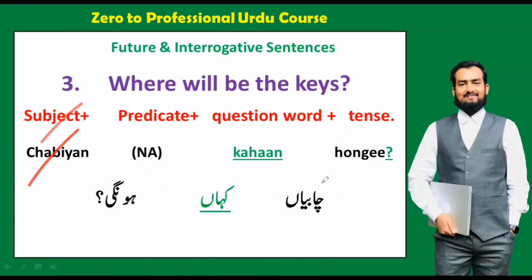So subject, you can see subject, and there is no predicate actually, that is why we do not say any predicate here. Then question word kahan, and then sign of tense, future hongi. Here we have used hongi because of plural chabiyan, not hogi. If the subject is singular, we will say hogi. Because chabiyan is plural, keys, we have used hongi, with n, and with singular hogi without n. So chabiyan kahan hongi.